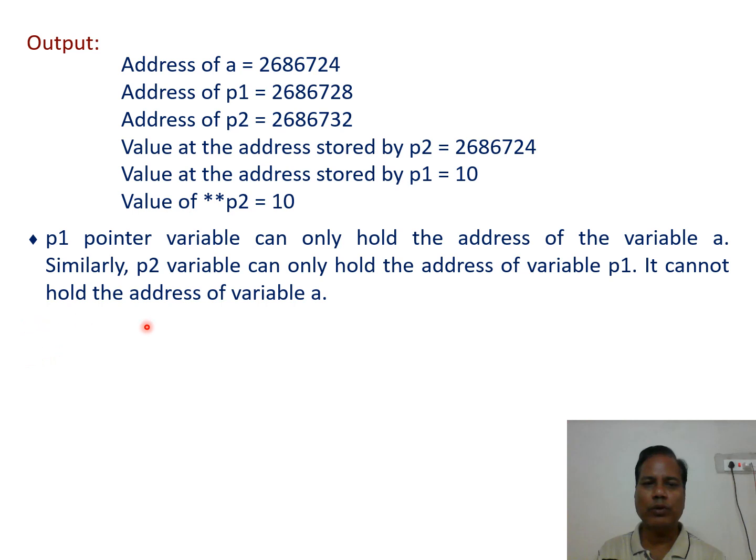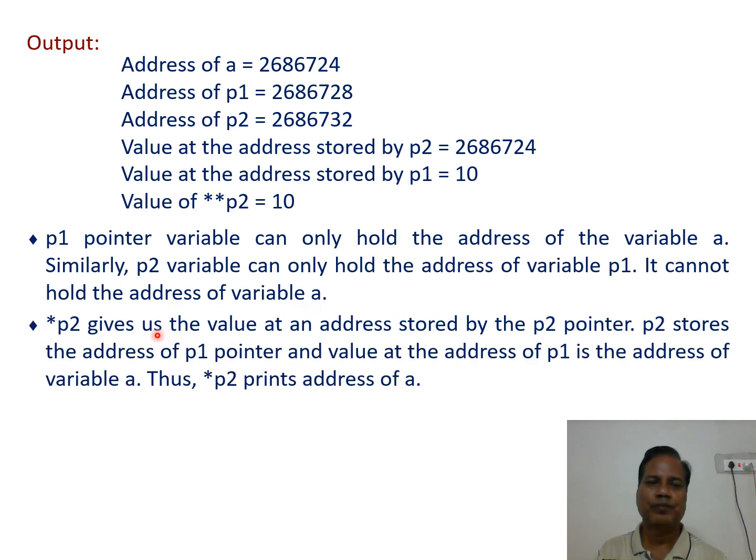It cannot hold the address of variable a. *p2 gives the value at the address stored by the p2 pointer. p2 stores the address of the p1 pointer and the value at the address of p1 is the address of the variable a. Thus, *p2 prints the address of a.